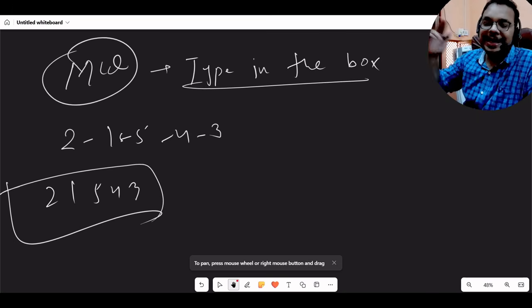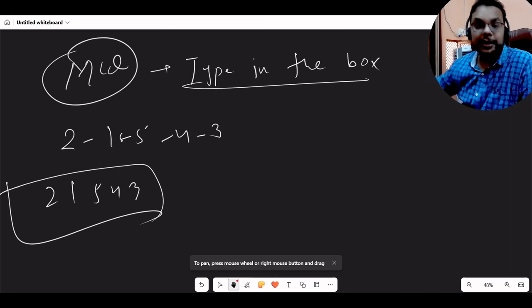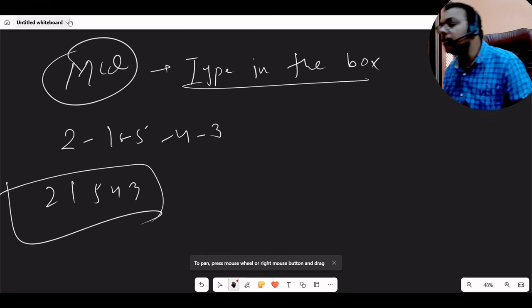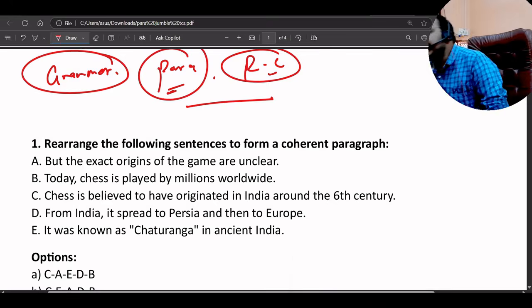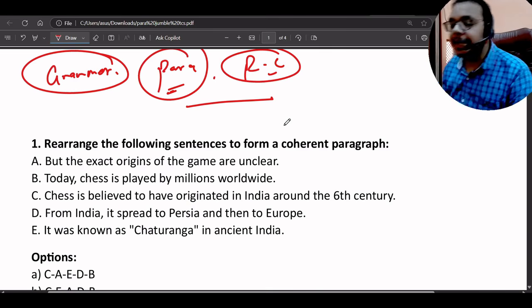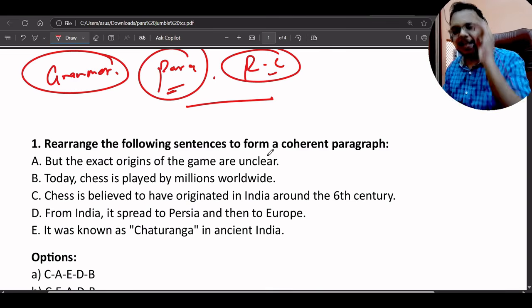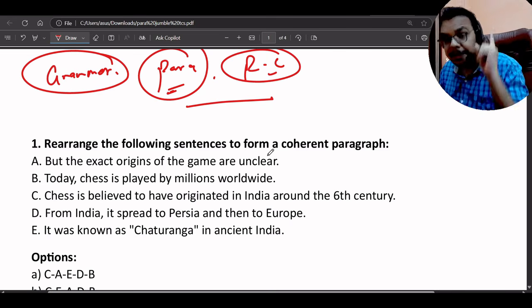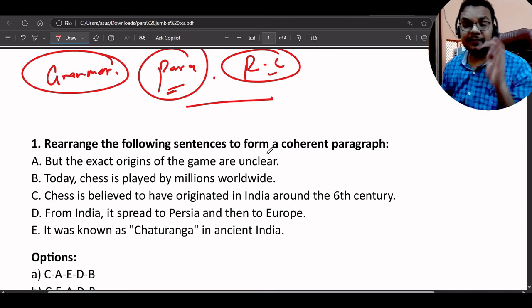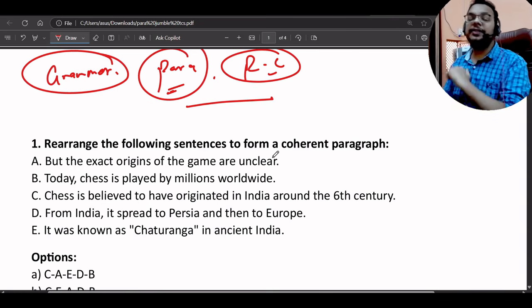You cannot eliminate the options and pick the right option, because it is not an MCQ section. So that's why it is difficult. We will practice it, and don't worry, the things I will explain in the para jumbles, you will definitely be able to crack them. But the main thing is you need to practice with the timer. How will you practice with the timer?